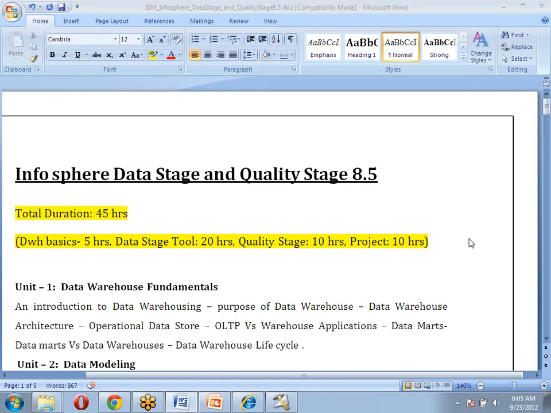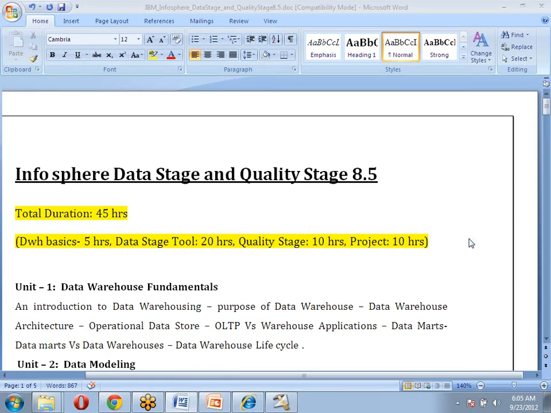That would be great. Next question: one of the guys asked which database you will be using, and the voice was breaking at that time. Which database are you using? The databases are Oracle and Teradata, those two. So Oracle will be the source and Teradata the target? No, we can use both, because on my machine I'm going to install both Oracle and Teradata. While designing the jobs, we can use Oracle as source and load into Teradata, or use Teradata as source and load into Oracle, anything.